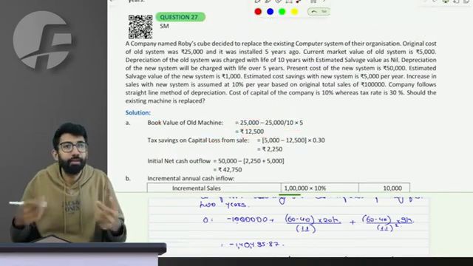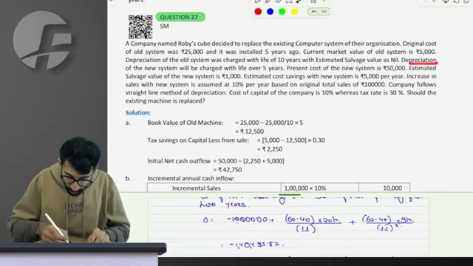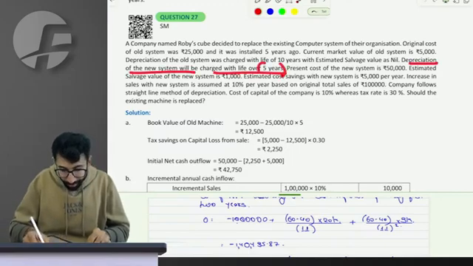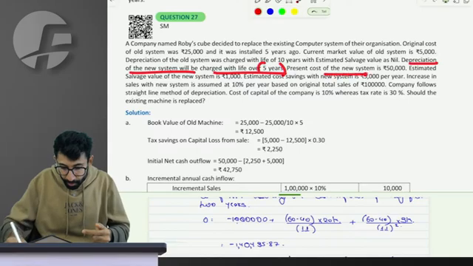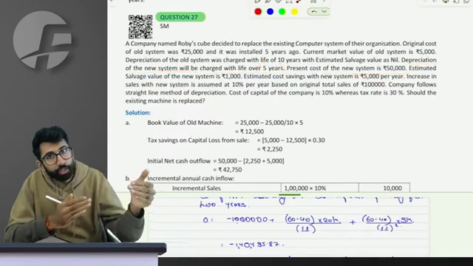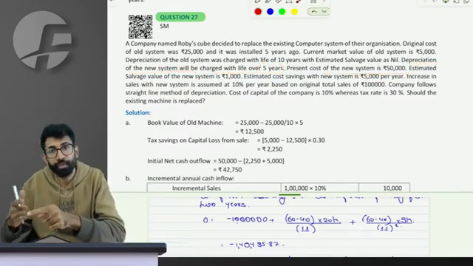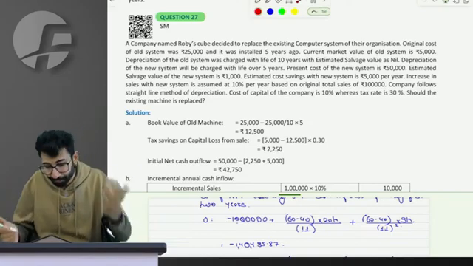Sir, why are you calculating book value? I will tell you everything. Fine. Depreciation on the new system will be charged over the 5 years. That new system which I purchased, whose cost is 50,000, life is 5 years. Meaning to say, if you continue the old computer, life is 5. If you sell the old, buy the new computer, life will be 5, so that they become comparable.